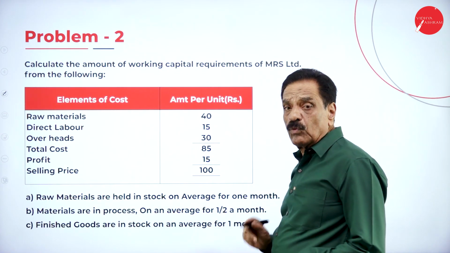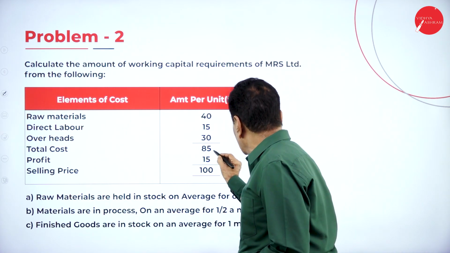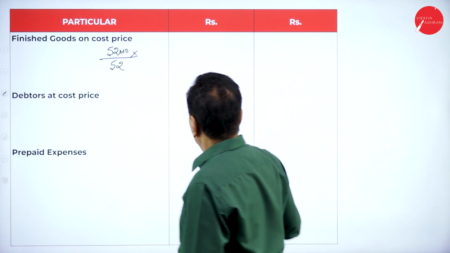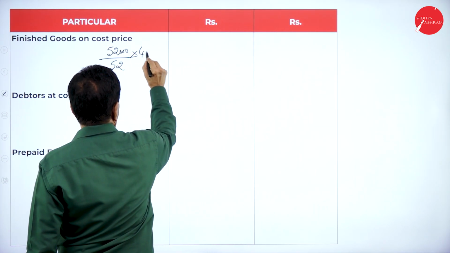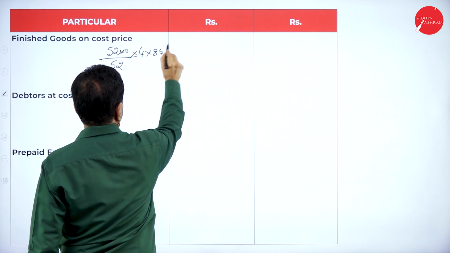Finished goods, an average of 1 month means 4 weeks. Cost is 85. 4 weeks, cost is 85.